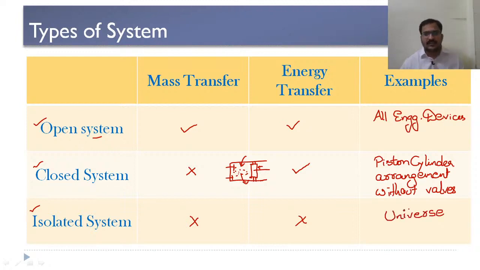See, usually there is a misconception that isolated system and insulated system are both the same. Actually, frankly speaking, both are different. An isolated system is the system in which neither mass nor energy transfer takes place across the boundary of the system. Whereas when you take an insulated system like a thermos flask, if you take a flask like this, a certain amount of fluid is present and this flask is fitted with a lid.